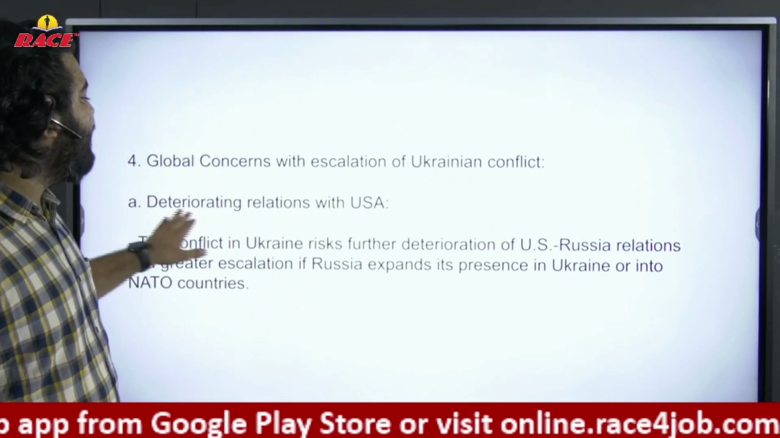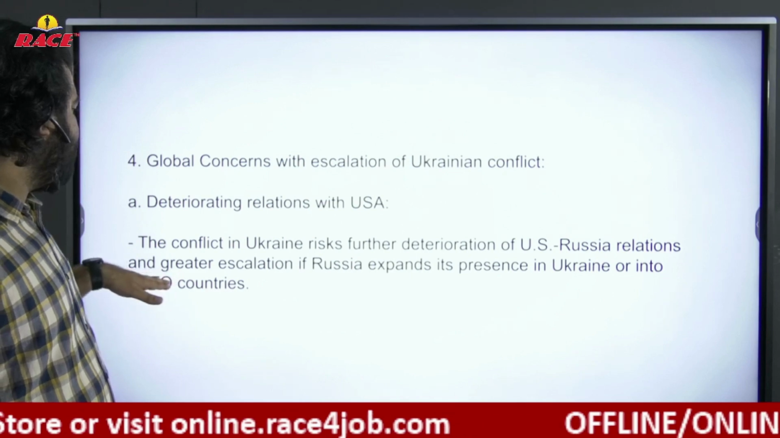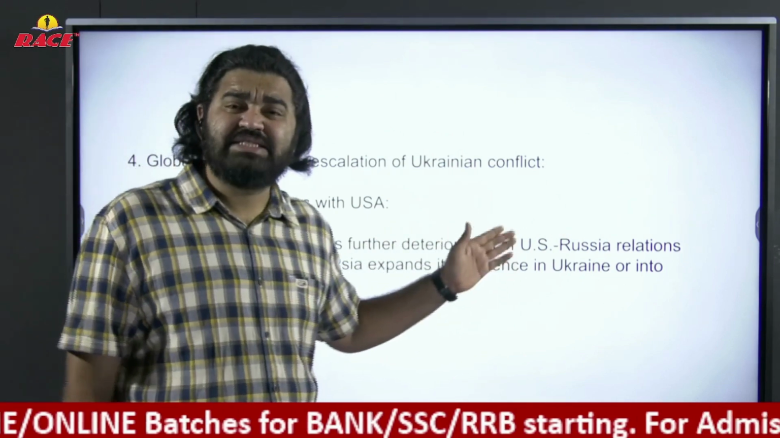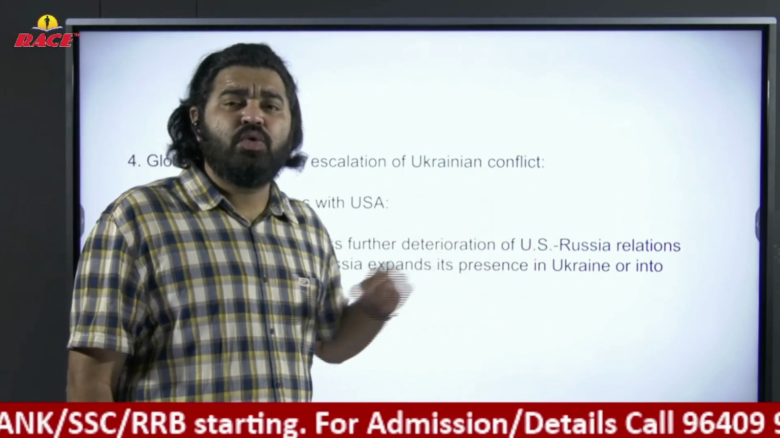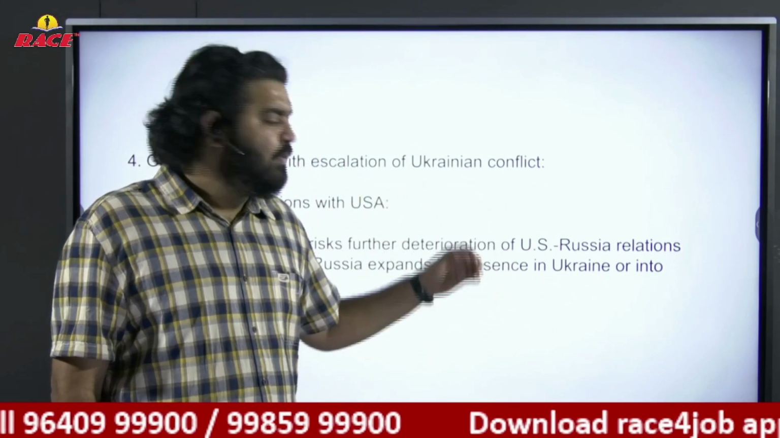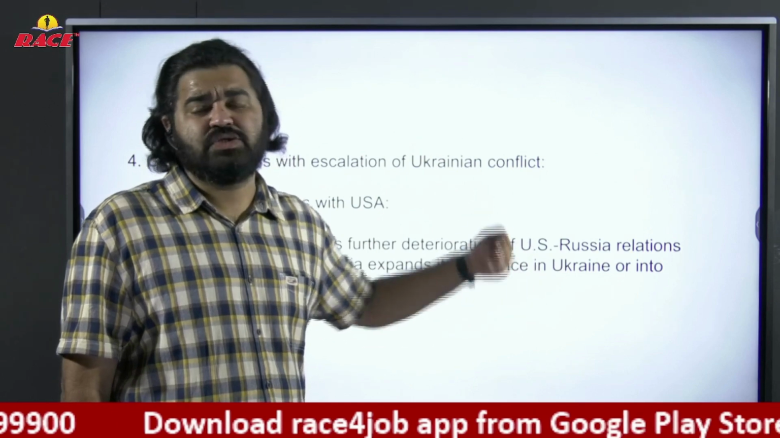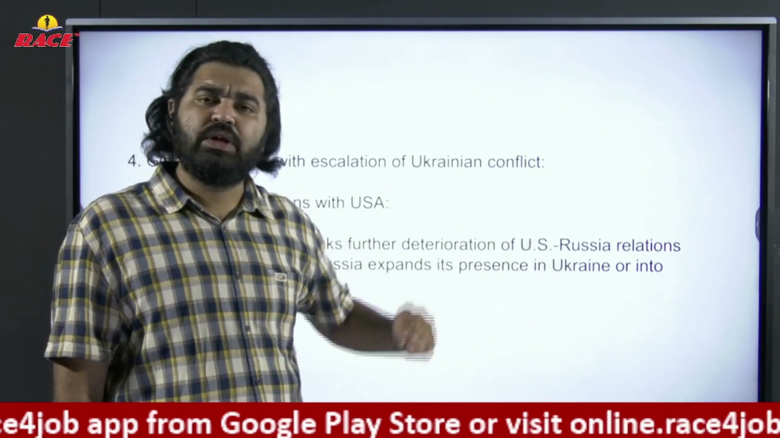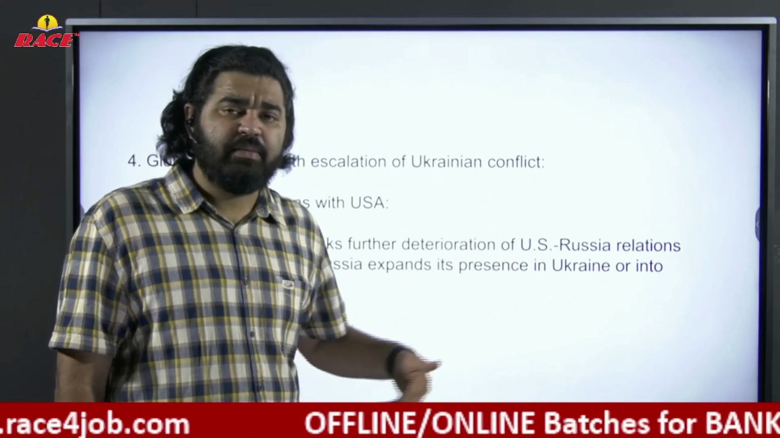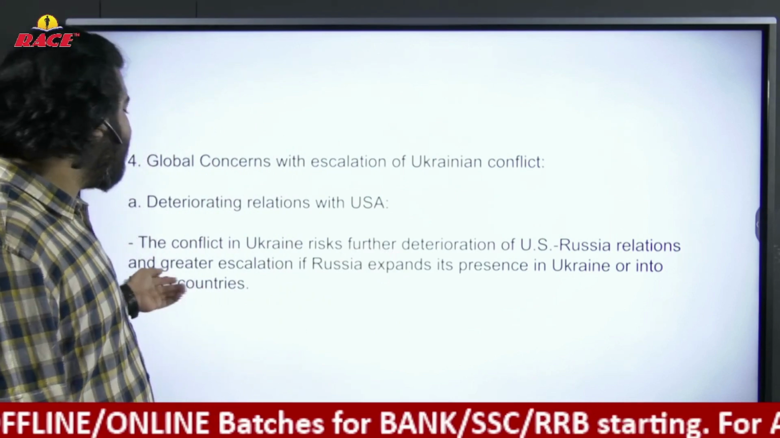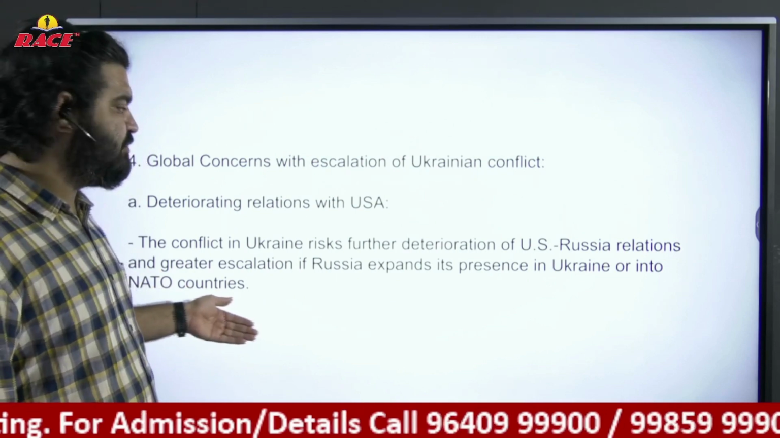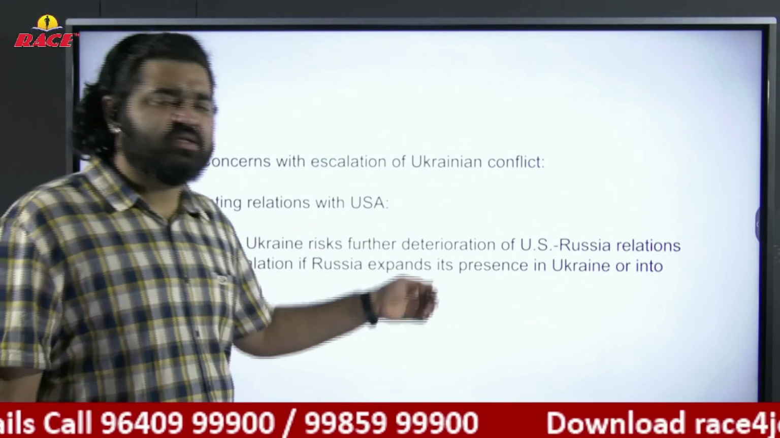So first, deteriorating relations with the USA. The conflict in Ukraine risks further deterioration of US-Russia relations, because we have already gone through it after the Second World War. During the Cold War era, their relations completely deteriorated. They are not happy. Similarly, if one country starts an arms race, the other also starts an arms race, a nuclear weapons race. So these relations are becoming bitter day by day, with greater escalation if Russia expands its presence in Ukraine or into NATO countries. So the relation is totally disturbing.